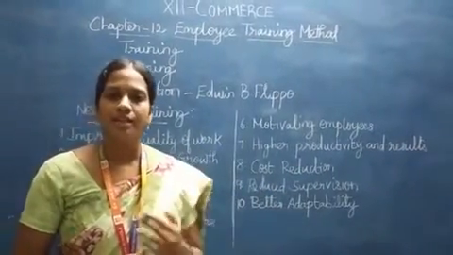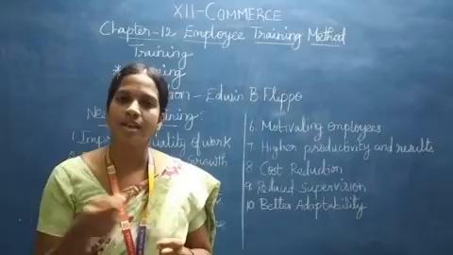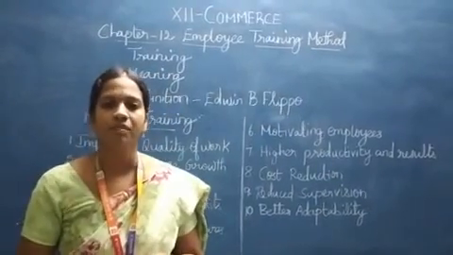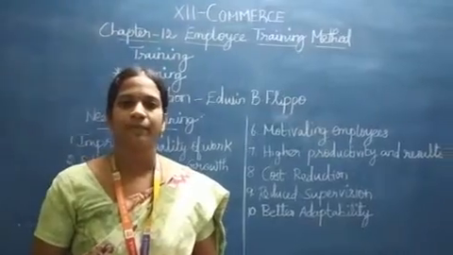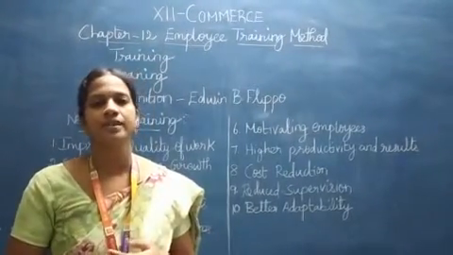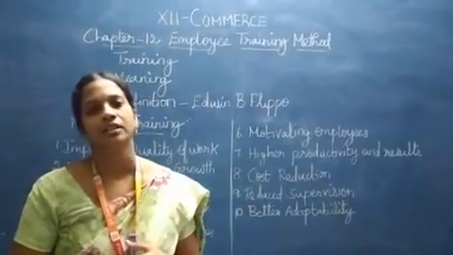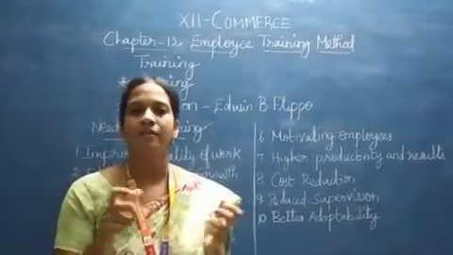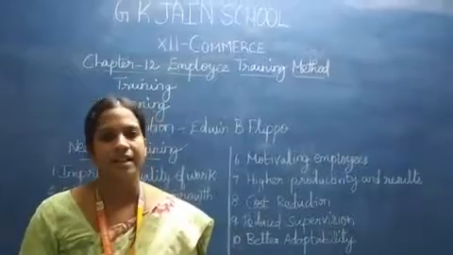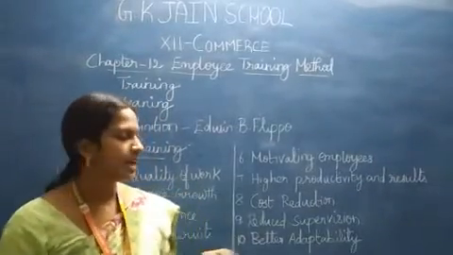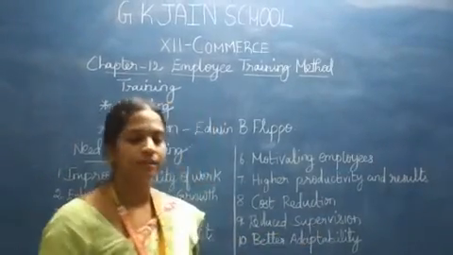Otherwise the organization has to supervise every time each person who works under them. When proper training is given, they do the work perfectly. So the perfection will be there when they have proper training. Due to that, checking the person only once a week or once a month is enough. So that is the reduced supervision.